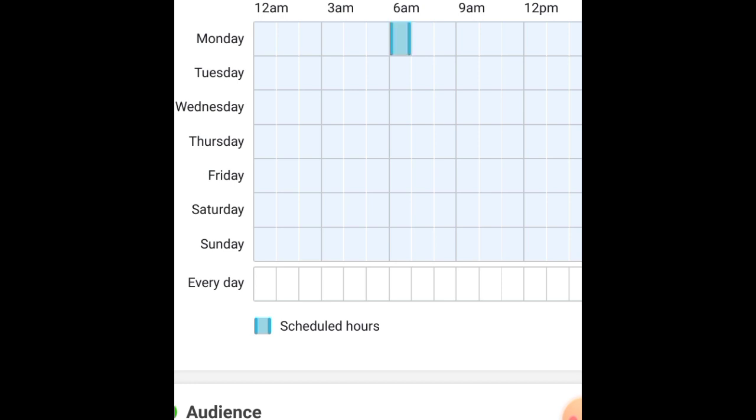So once you do that, this is how you're able to mark it. When I select it, I go to the next box, which is 7 a.m. Now it's just for me to tell Facebook these times I want them to be marked for my particular advert. I can select the next one, which is 8 a.m. You see that? So as you mark them, with lifetime budget, you're able to mark particular times of the day you want your advert to run. So now I've selected these 3 boxes. It shows that my advert will run 6 a.m., 7 a.m., and 8 a.m. every Monday morning.